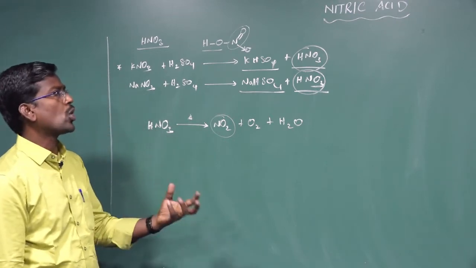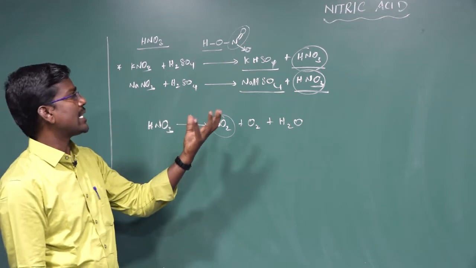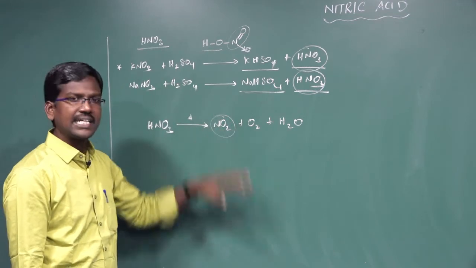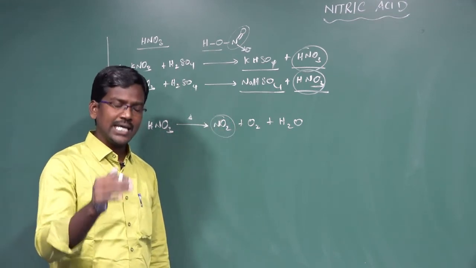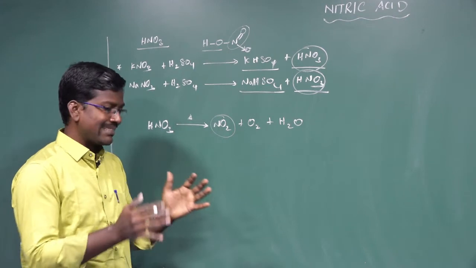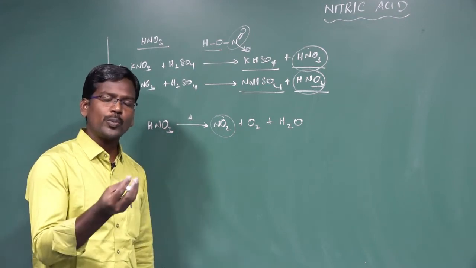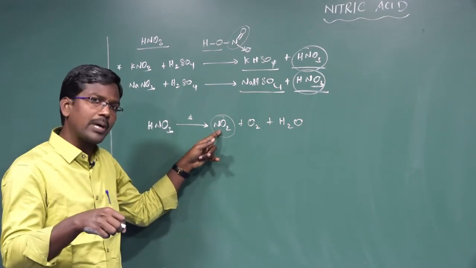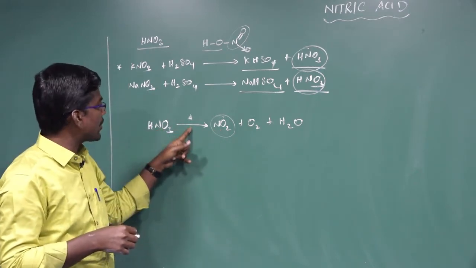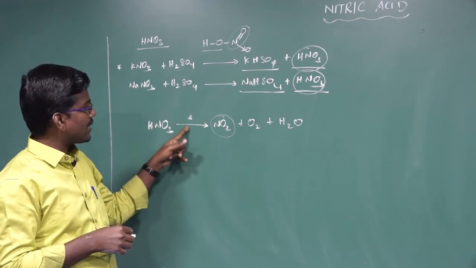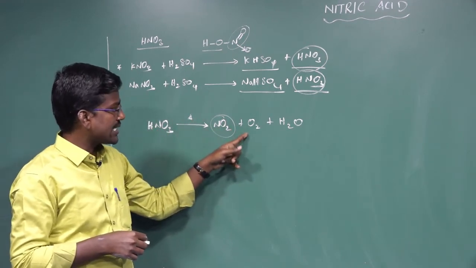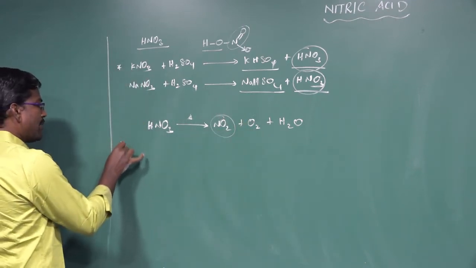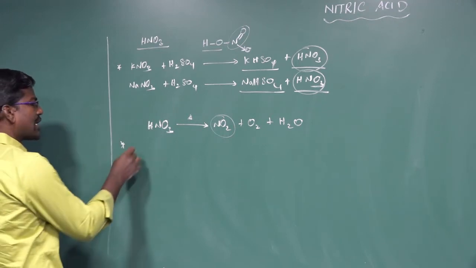So a lesser amount of nitric acid can be prepared from potassium nitrate with concentrated sulfuric acid. The reaction is heated at low temperature to avoid the decomposition of nitric acid. The liquid nitric acid is in the form of a fuming brown colored liquid which contains a little amount of nitrogen dioxide, formed by decomposition of nitric acid at high temperature. So nitric acid dissociates at high temperature to form nitrogen dioxide, oxygen gas and water molecules. It is the simplest method. Another one, in comparison, is the method of preparation of nitric acid by the Ostwald process.